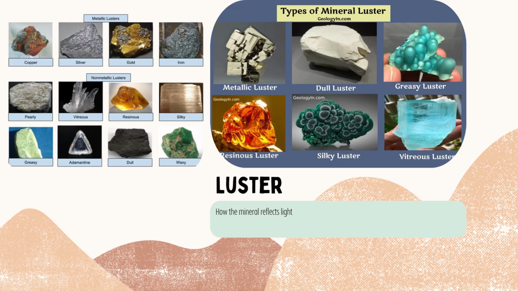Luster describes the way a mineral reflects light. Diamond, with its brilliant adamantine luster, shines exceptionally bright, while kaolinite exhibits a dull luster, absorbing much of the light that hits it. The streak test is another important tool in mineral identification. Unlike color, which can vary due to surface contaminants, streak color remains consistent. For example, hematite, despite its many colors, shapes, and sizes, consistently produces a reddish-brown streak.